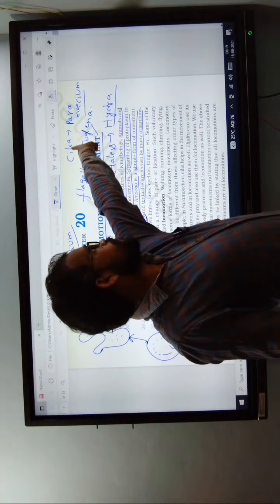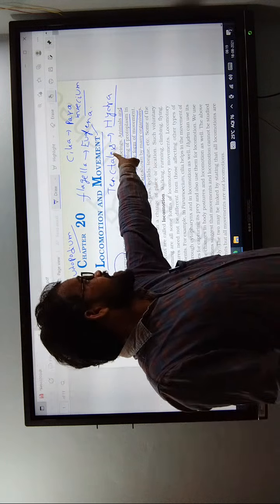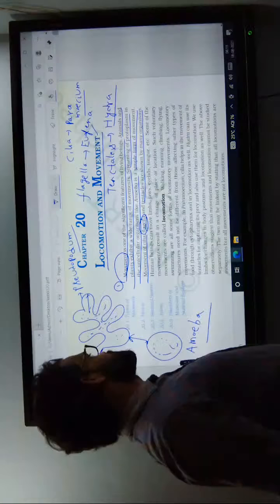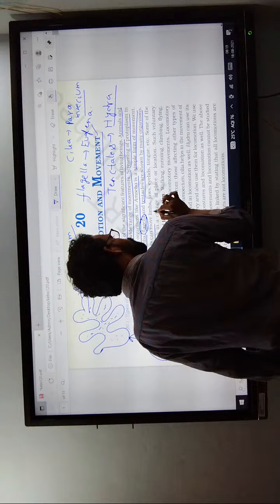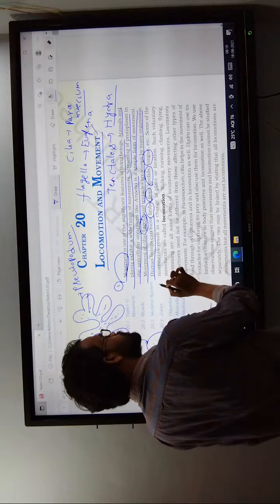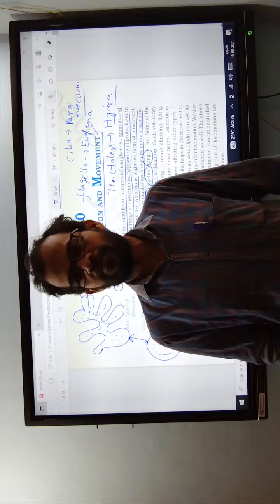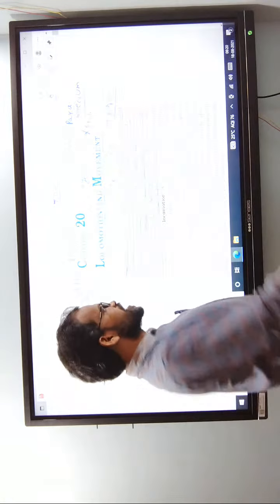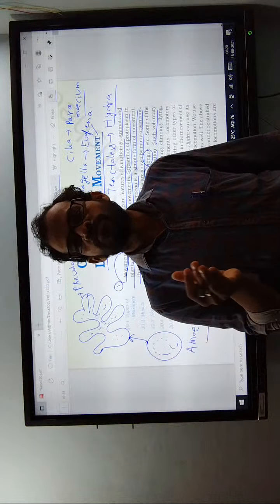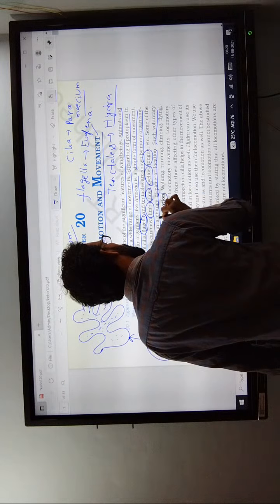So the paramecium moves from one place to another with cilia. The euglena moves with flagella. With the help of tentacles, the hydra moves. Now human beings can move their limbs, jaws, eyelids and tongue. Some of the movements result in a change of place or location. Such voluntary movements that change place are called locomotion.